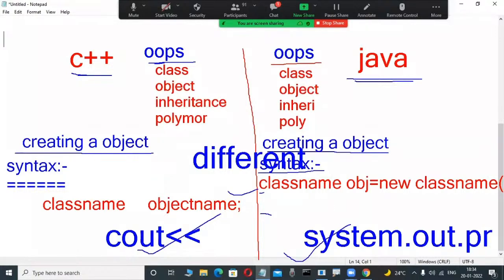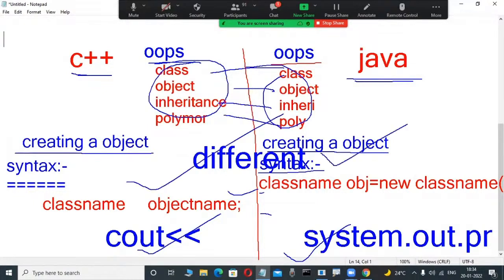But conceptually, some OOP concepts are the same or not? Same. OOP concepts are the same. What is a class? What is an object? What is inheritance? What is polymorphism? Same. But syntactically totally different. Why? Because those are two different languages. Okay, fine. Two different products from totally different companies. That's why functions are different, and syntax is also different.